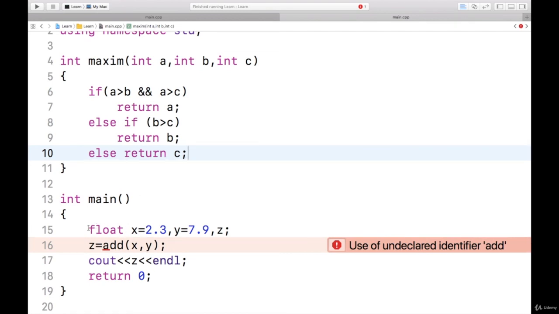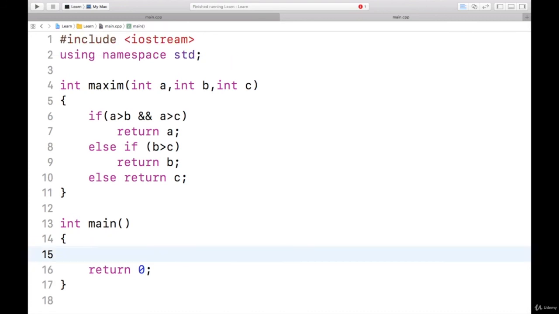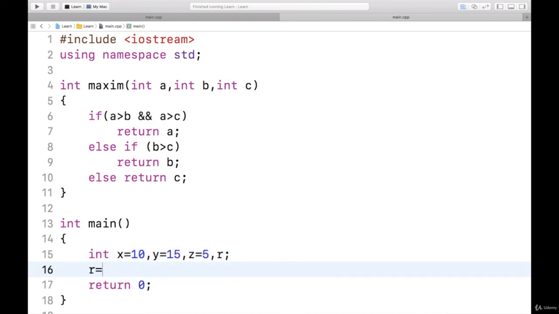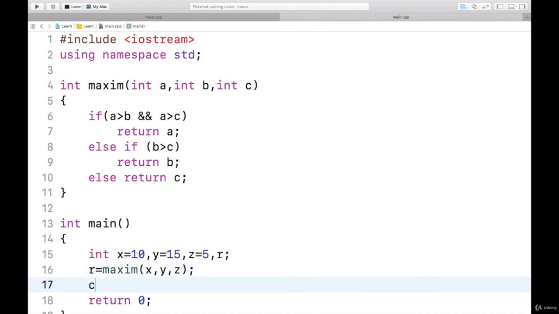So here also in main function I'll make changes and I will declare variables: integer x assign 10 comma y assign 15 and z assign 5. And also I will take one variable for getting the result. So then r assign maxim of x comma y comma z. Now the result will be in r, so I will say cout r and also endl.